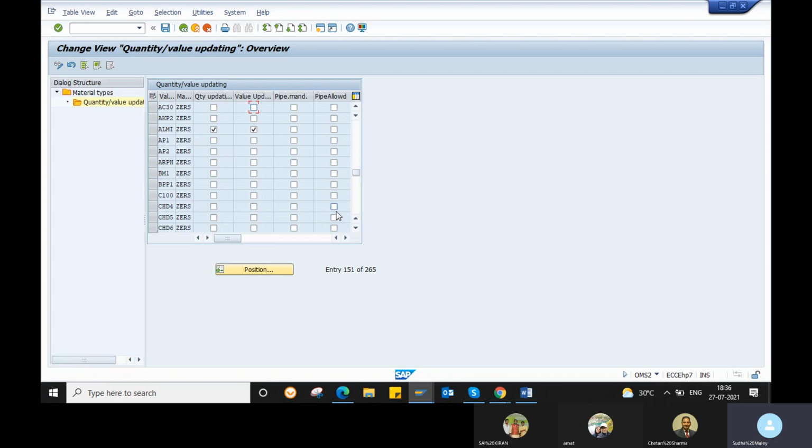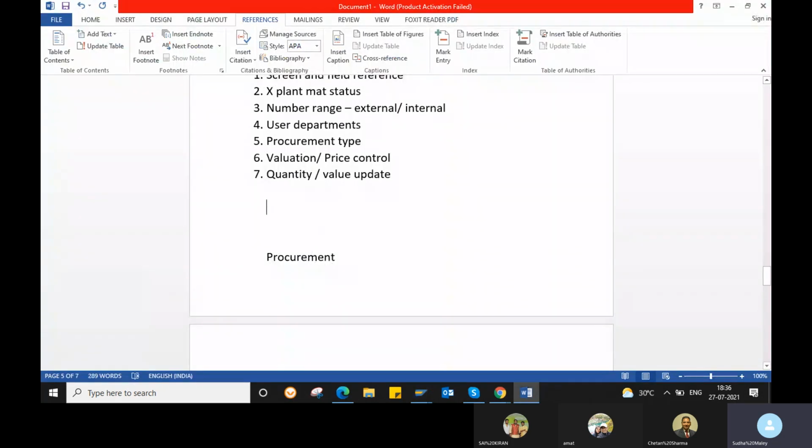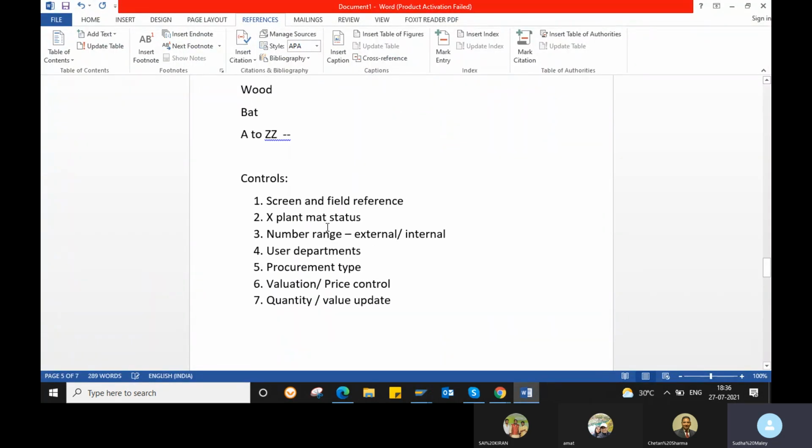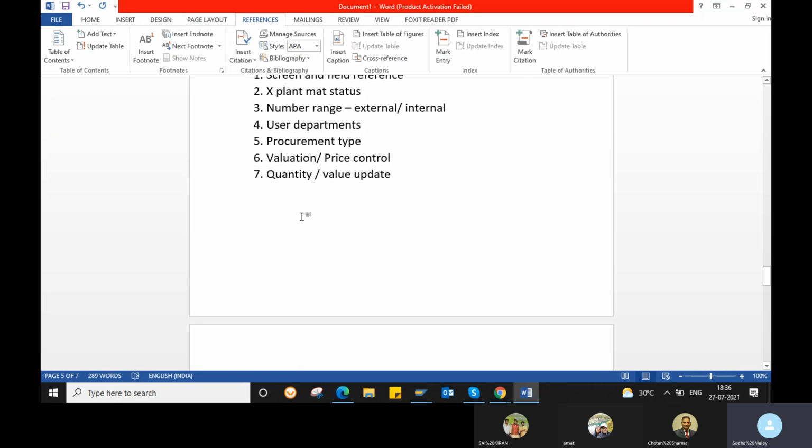So while you're creating a new plant or new material type, you need to update the quantity update and value update. I will tell you the use of this quantity update and value update. I think yesterday we discussed this quantity and value update, right? Whenever there is a change in quantity, a material document is going to be updated.